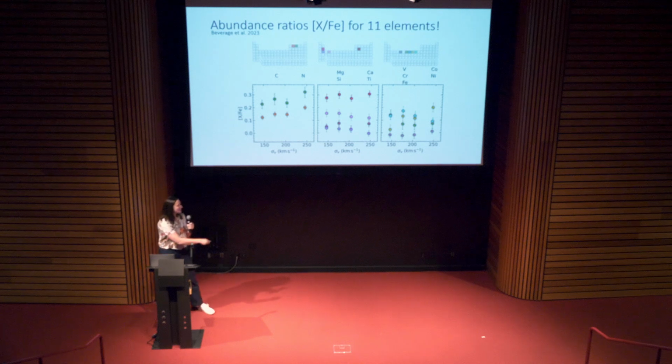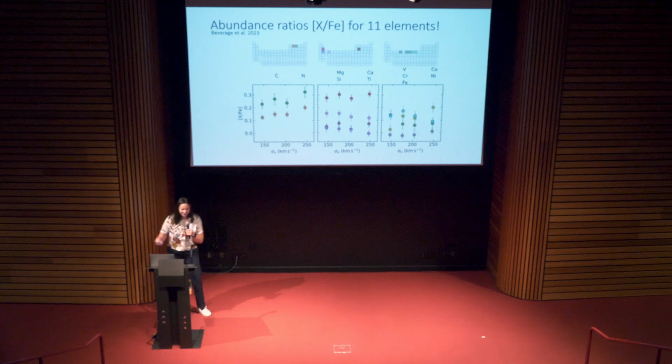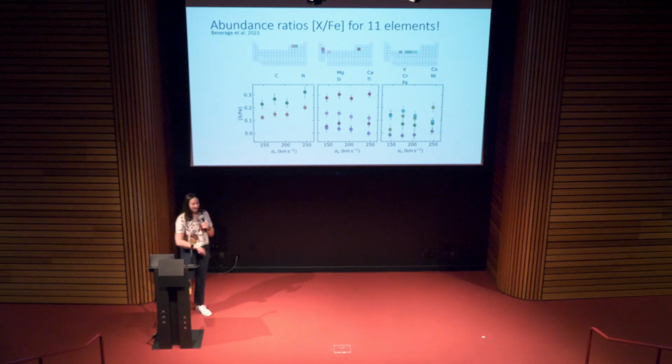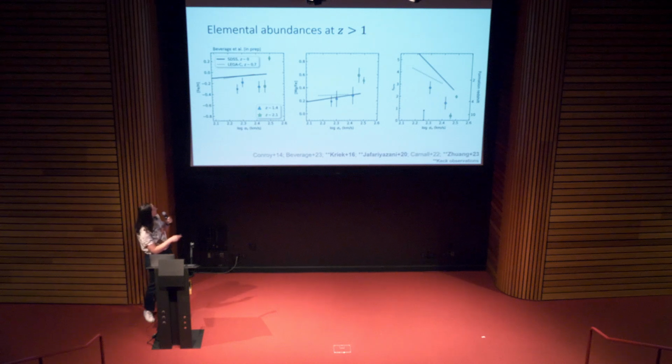And I don't have time to get into these results, but I encourage you to take a look at our paper from this year. I do want to just highlight, though, it's pretty incredible that a decade ago we were barely measuring stellar metallicities at this high of a redshift, and now we have elemental abundances for 11 elements. That's pretty cool. Okay, so this is where we stand at intermediate redshifts. How about even higher redshifts? So here is the current state at redshift greater than 1.